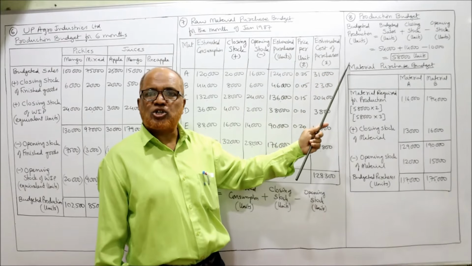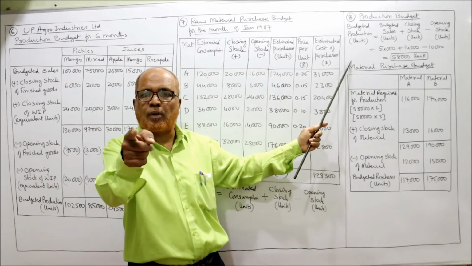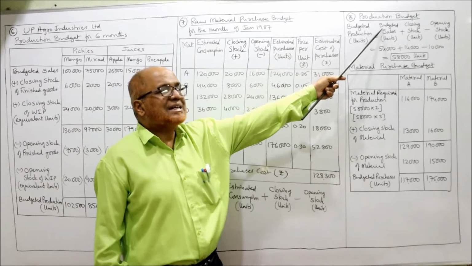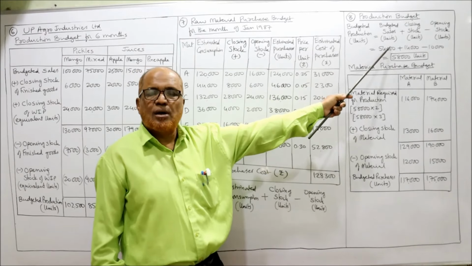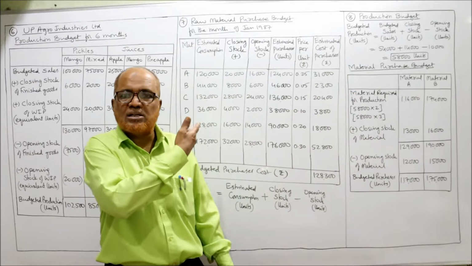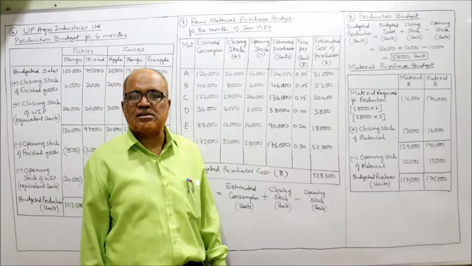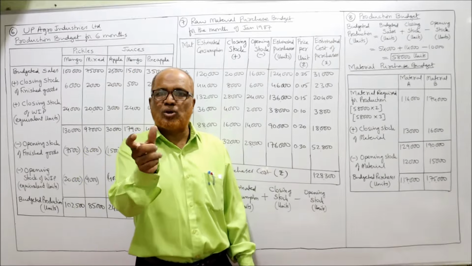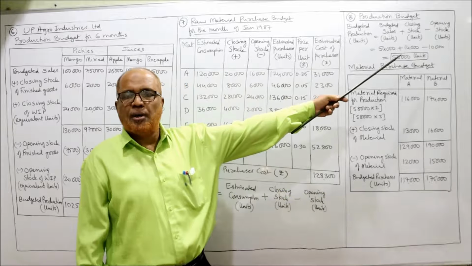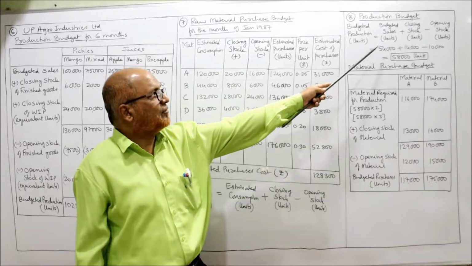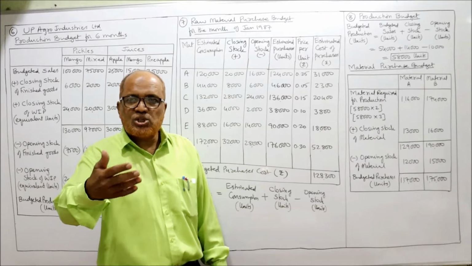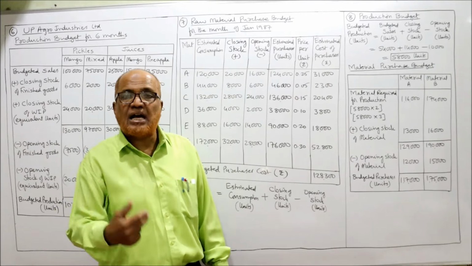Budgeted production is equal to budgeted sales in units plus closing stock in units minus opening stock in units. We have applied this formula in the last 2-3 problems. Budgeted sales are given in the problem, 54,000, and the closing stock and opening stock of finished product are given in the last line.